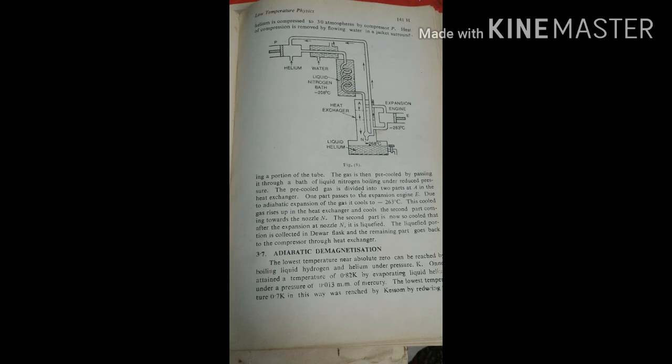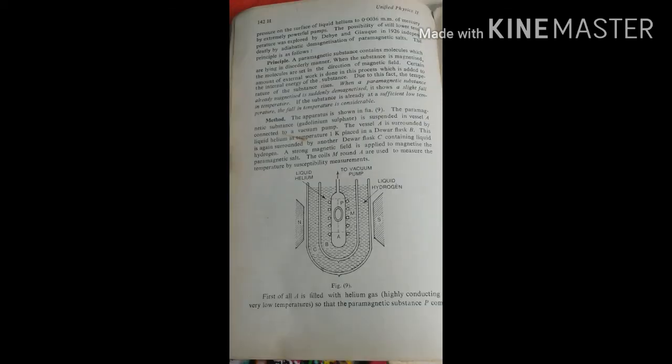The lowest temperature, 0.7 Kelvin, in this way was reached by Keesom by reducing the pressure on the surface of liquid helium to 0.0036 mm of mercury by extremely powerful pumps.